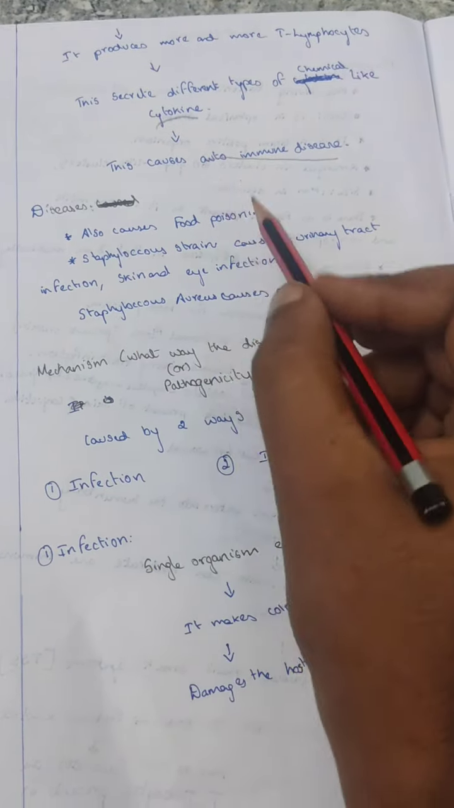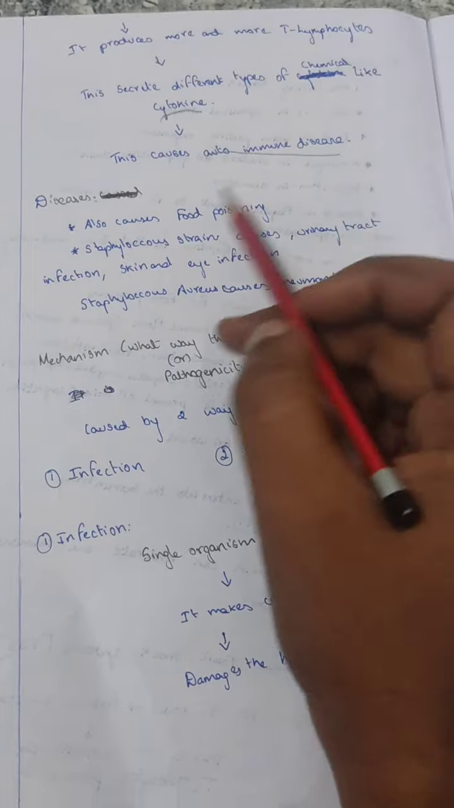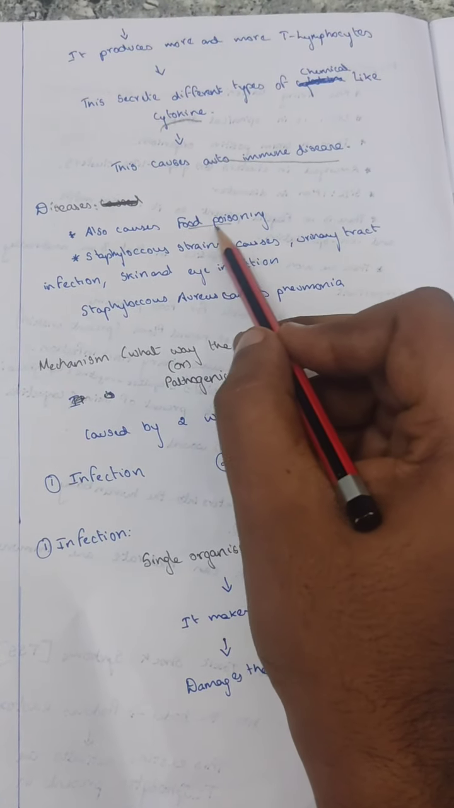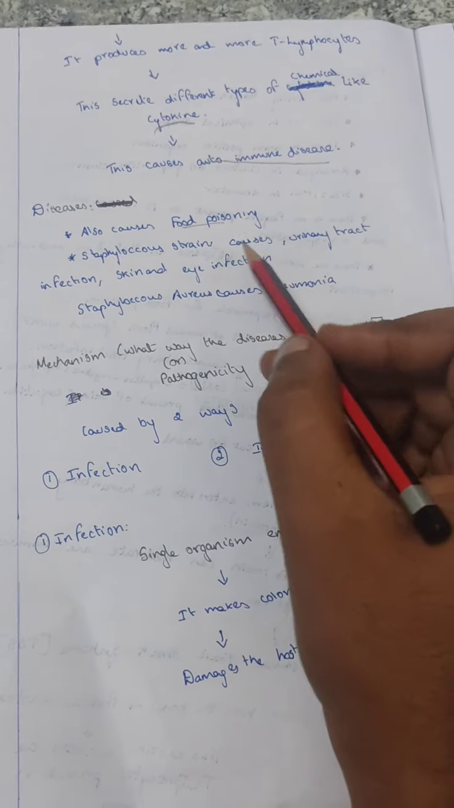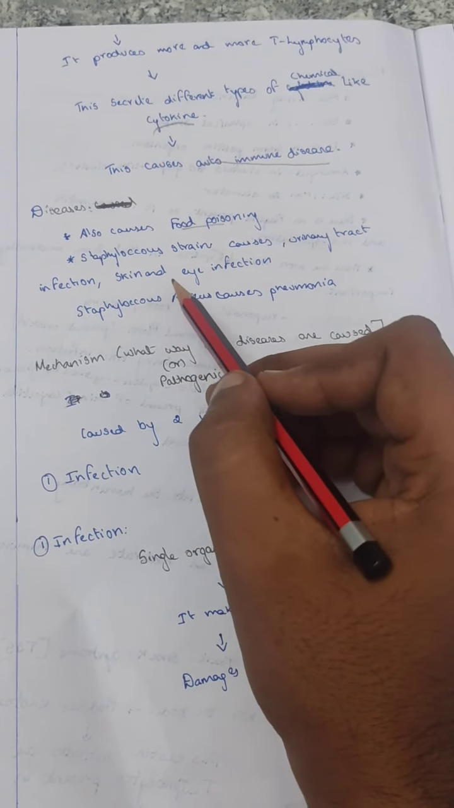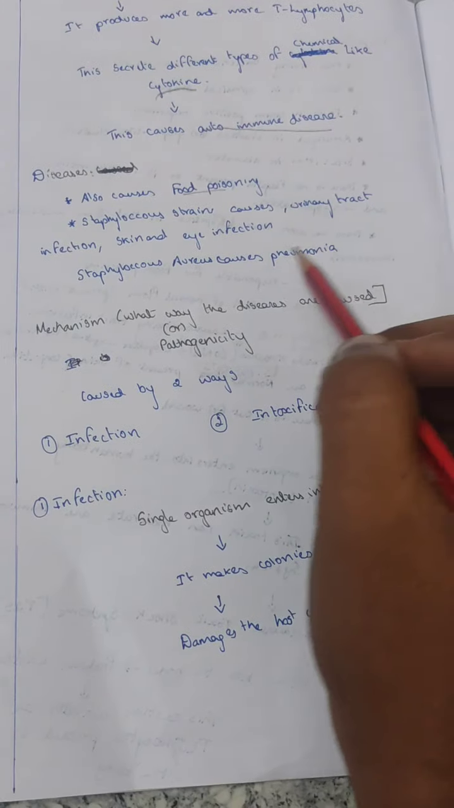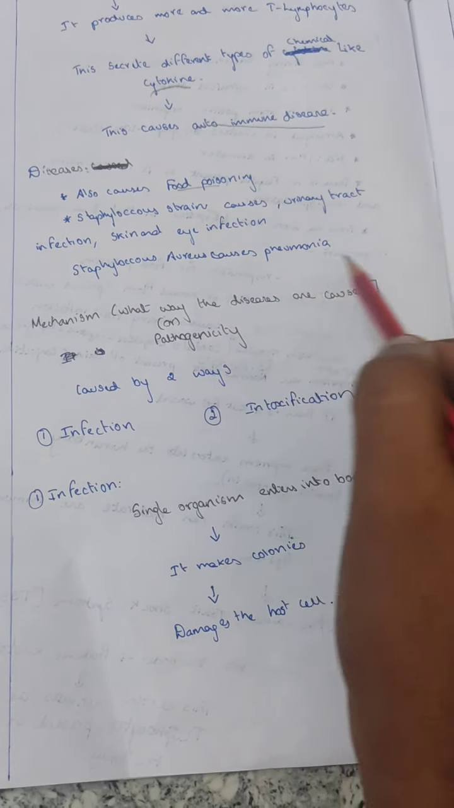Diseases caused by the Staphylococcus group. It causes food poisoning, which is Staphylococcus aureus. Staphylococcus causes urinary tract infection, skin and eye infection. Staphylococcus aureus causes pneumonia.